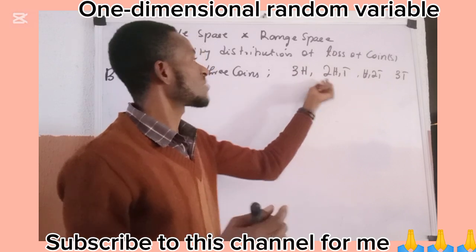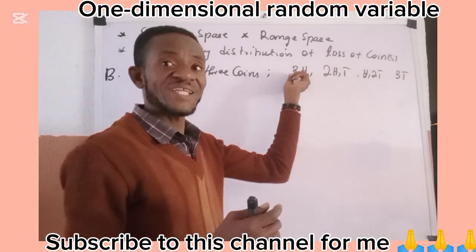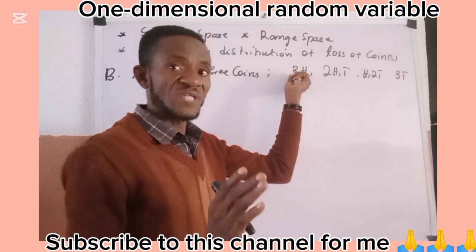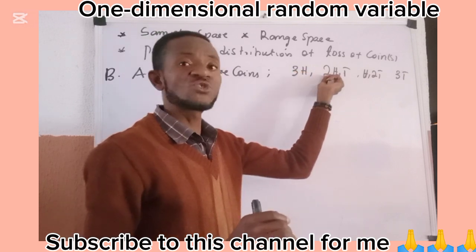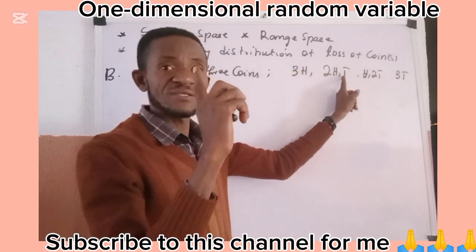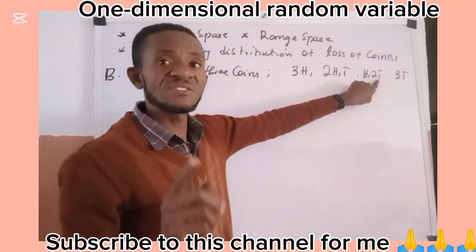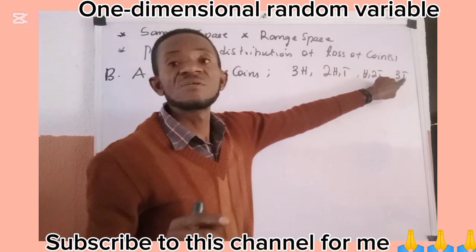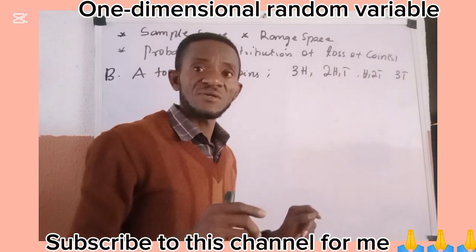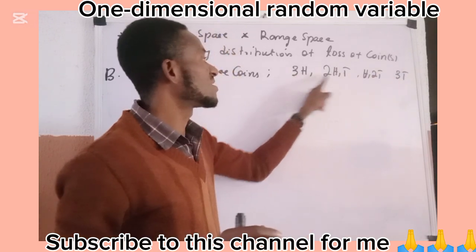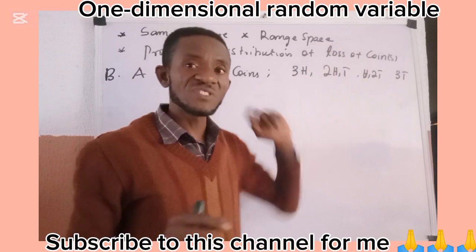Here it is possible for you to get 3 heads, no tail. Here it is possible to get 2 heads and a tail. Here it is possible to get 1 head and 2 tails. Here it is possible to get 3 tails. So the number of heads is decreasing, while the number of tails is increasing.